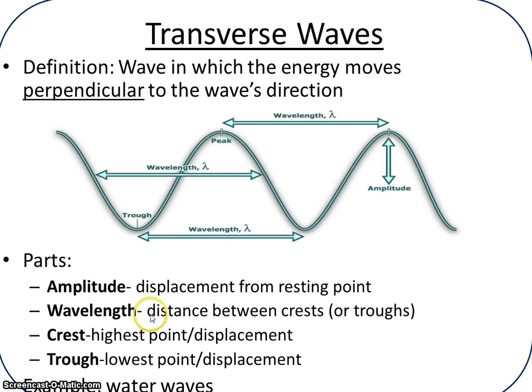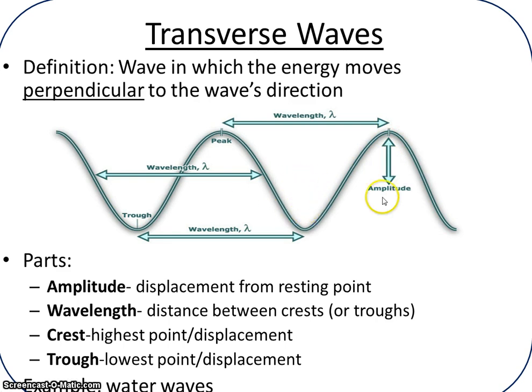Our second type of mechanical wave is a transverse wave. And here the energy moves perpendicular to the wave's direction. And you'll see this in an animation in just a moment. Right now we'll concentrate on the different parts of a transverse wave. So the amplitude, as you can see right here, would be, if this was the original resting position, from where the medium was before it was disturbed, to the top. You can also have an amplitude that would be in this area.